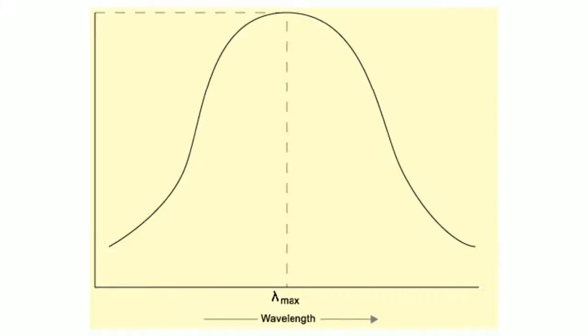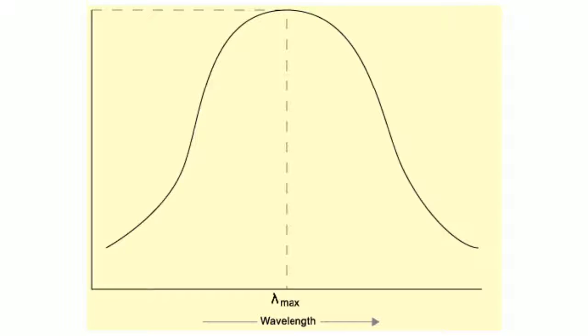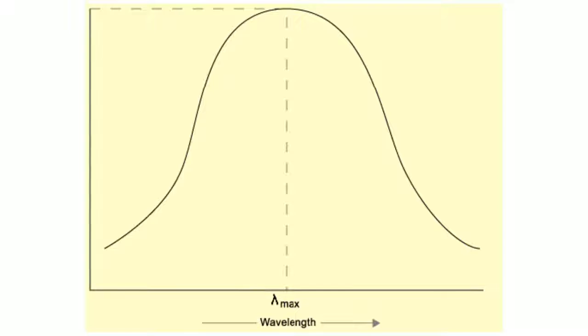Macroscopically, this translates to being the color observed by the eye, because intensity is the amount of photons of a certain wavelength the substance emits. Therefore, the substance is emitting the highest amount of photons of the wavelength lambda max, and therefore the eye registers more of those photons, and the brain interprets the substance as being that color.